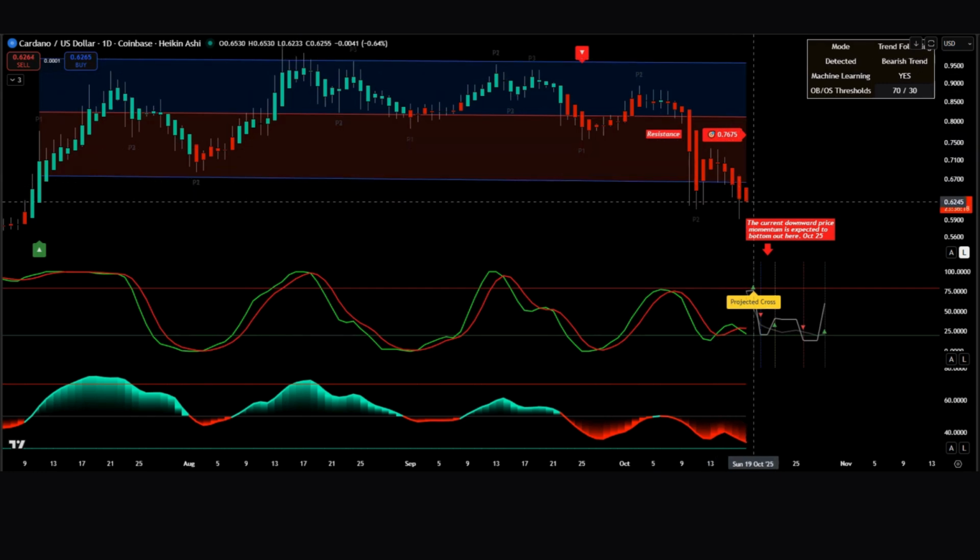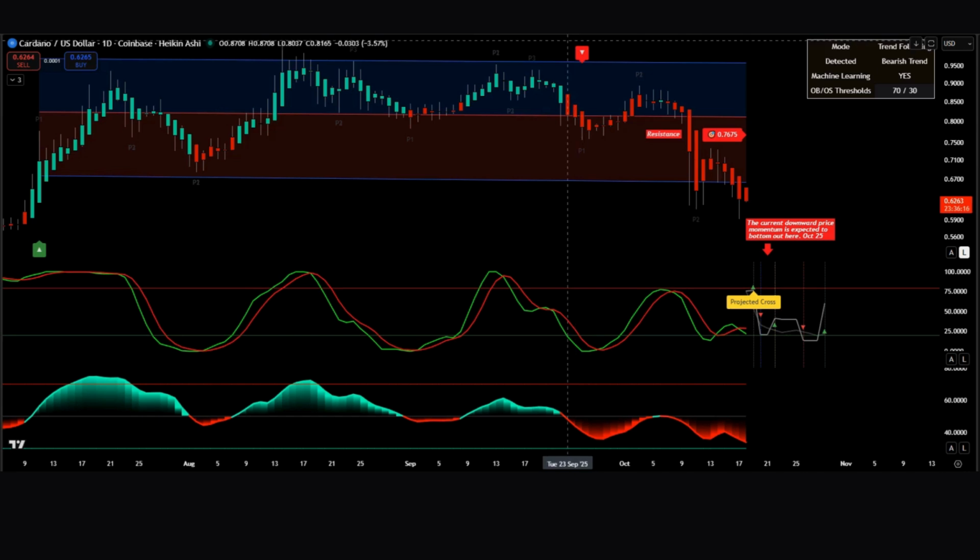Starting from the top, the Algo Alpha adaptive SuperTrend remains red, confirming that ADA is still under a bearish trend environment. This tells us that sellers are maintaining control of short-term direction. However, the candle sizes have noticeably shrunk, showing that bearish momentum is beginning to weaken. When SuperTrend remains bearish but volatility compresses, it often precedes a potential reversal setup, a transition zone where market sentiment